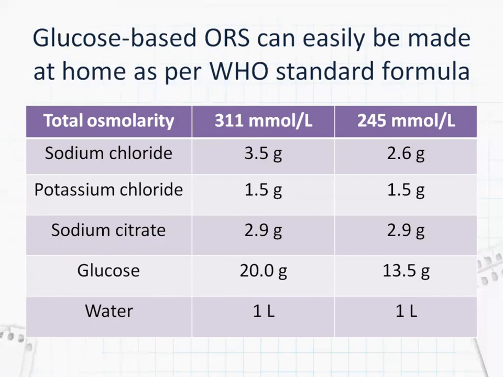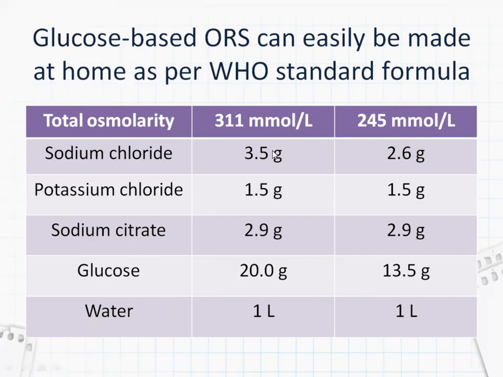But now they changed the formula a little, and now it is 245 millimoles per liter. These are the ingredients: sodium chloride, potassium chloride, sodium citrate, glucose, and water. These are the main ingredients that should be present in the oral rehydration solution.